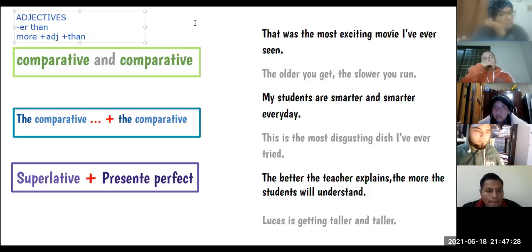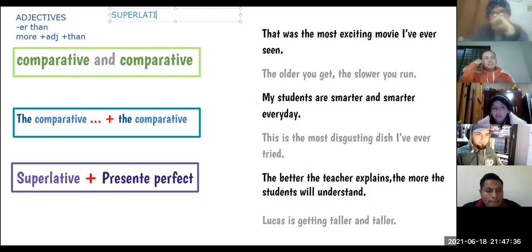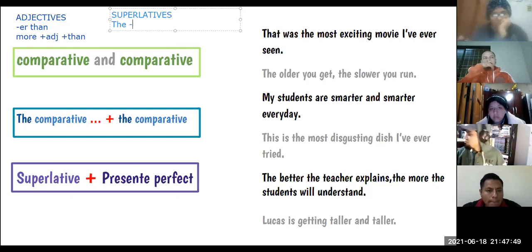Y luego para los superlativos, the superlatives. What do we do? How can we form the superlatives? The short superlatives, with EST. But we need the at the beginning, right? The, and in the adjective we add EST, right?